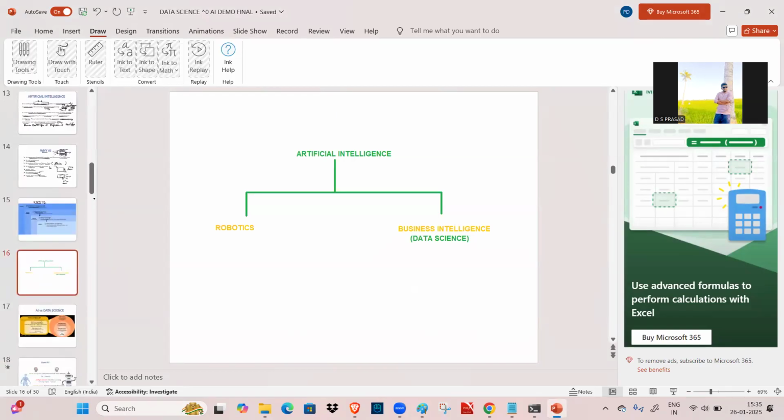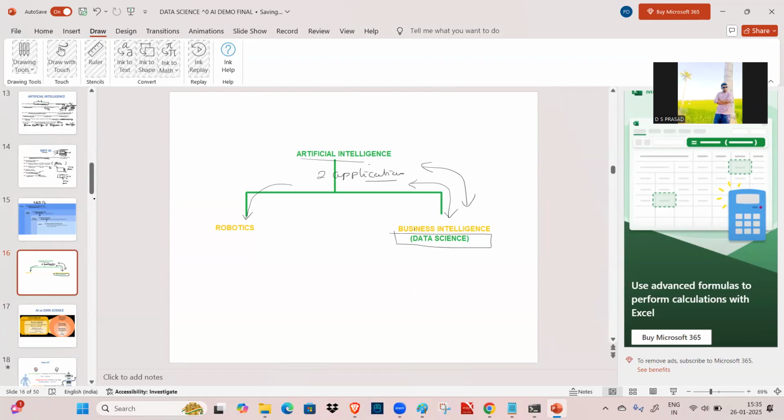After that, here AI is nothing but artificial intelligence, having two applications. I'm going to discuss these applications. One is called robotics and another one is called business intelligence. This business intelligence is also called data science. Some of them call data science a subfield of AI, and one of the applications is that AI is a subfield of data science.